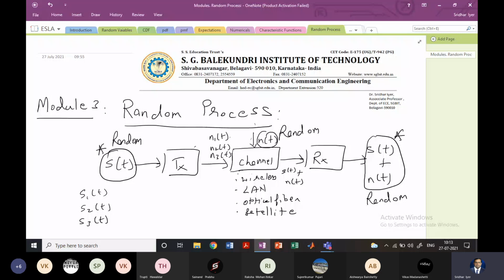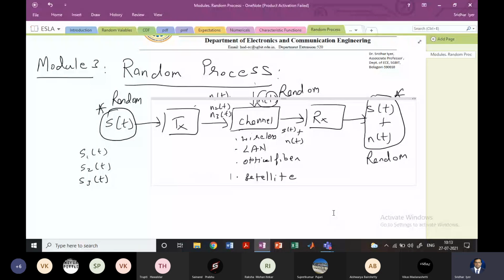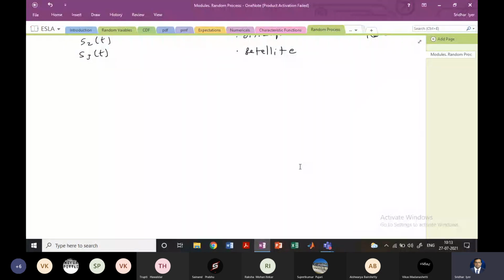Right? So this is the idea behind why we should even talk about this random process. It's a very important concept, and it really helps us in understanding a lot of issues in communication engineering in general. So you're always going to be dealing with this noise and transmitted signal, received signal. That is what we are trying to do in this particular module, and it just gives you an insight into the basics of random processes. It does not go into the depth of it. You'll go into the depth of it in any communication engineering course, like digital communication or principles of communication systems, and so on and so forth.